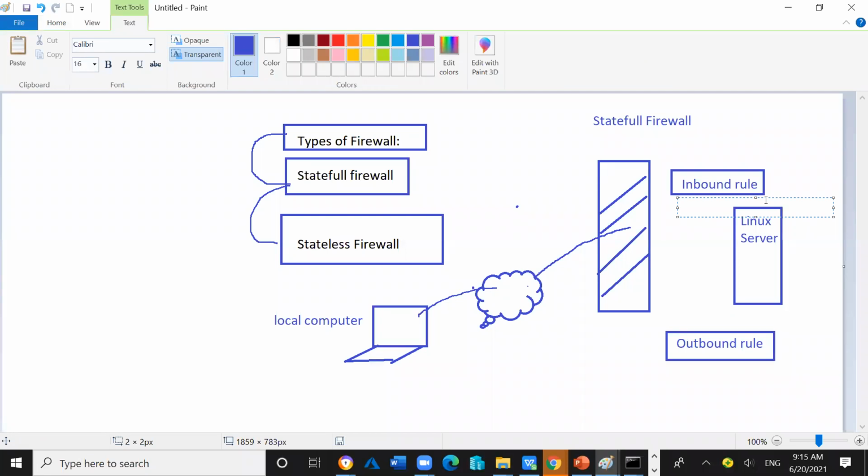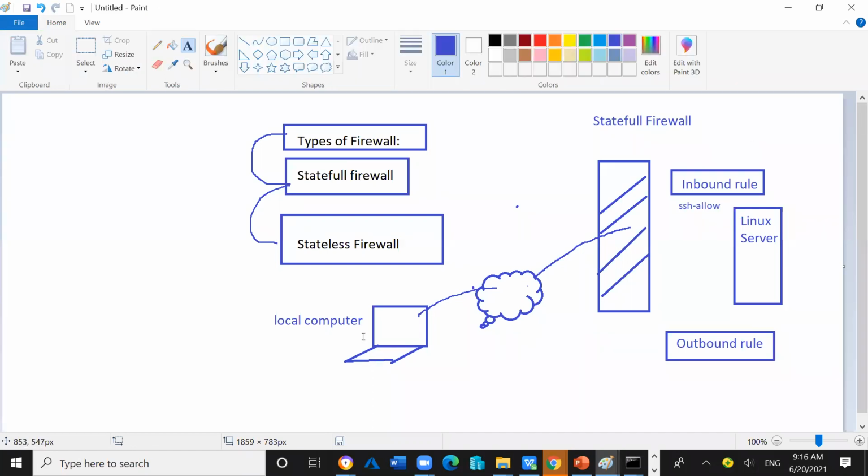So an SSH allow entry must be available here in the inbound rule. Guys, focus, this point is very, very critical and important to understand. If you understand this point, then everywhere you will understand the basic and important funda of the firewall.